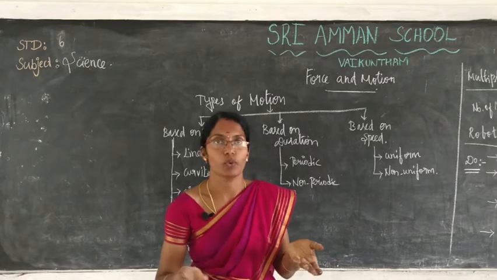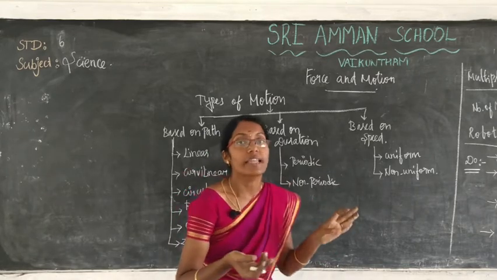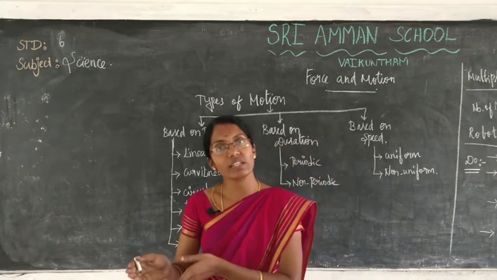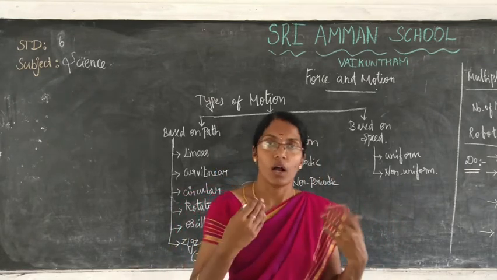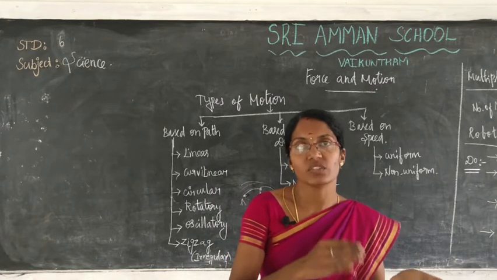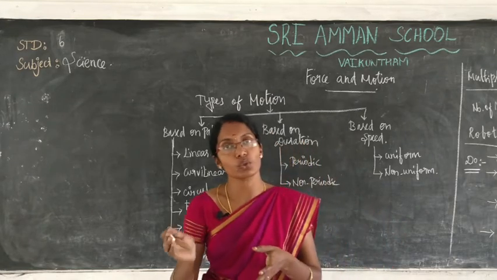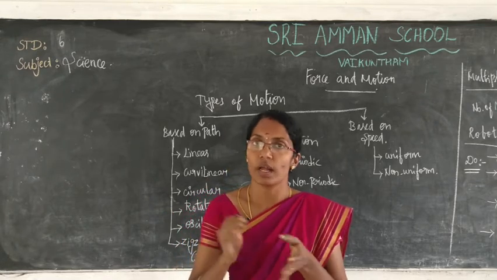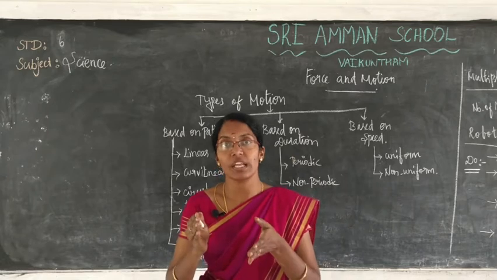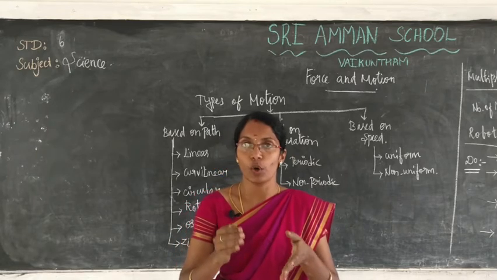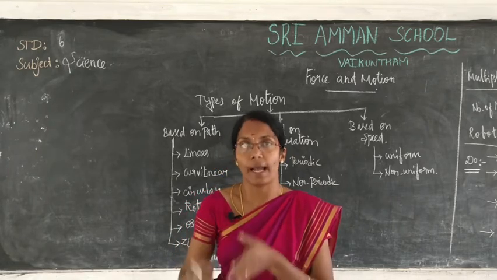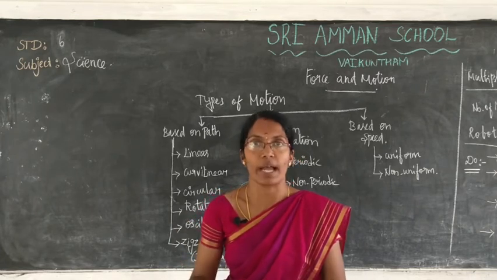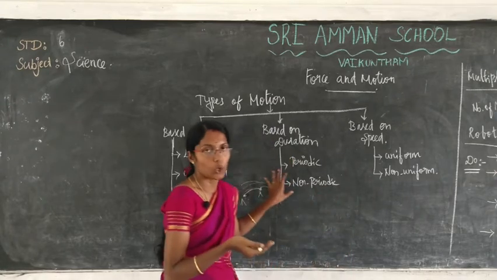Or consider day and night. The night changes into day, and the day changes into night. How long does it take? Twelve hours for the day to change into night and the night into day. That is periodic. In periodic motion we know it is going to happen. We can easily predict that it is going to happen. So that is periodic motion.